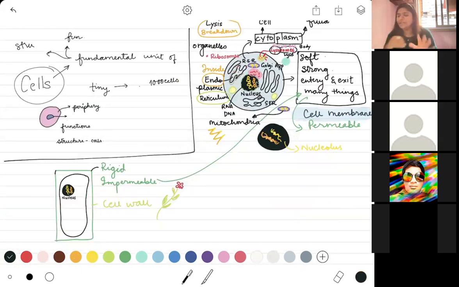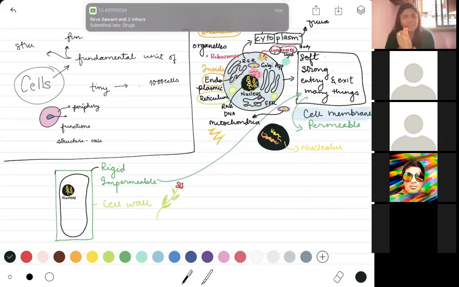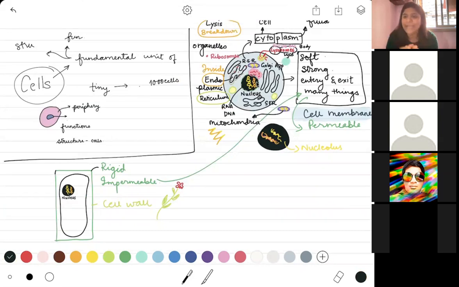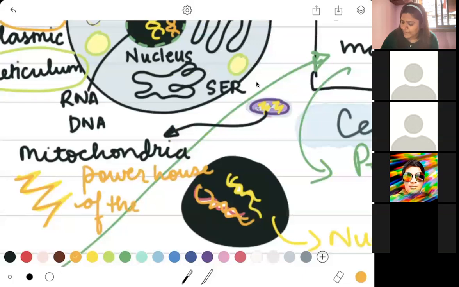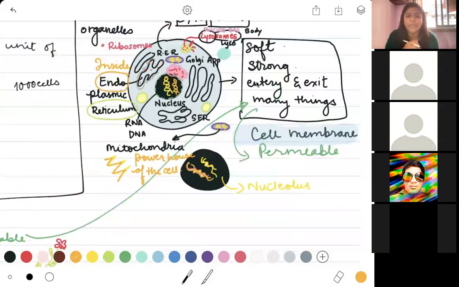So now what you see is there is a structure that is responsible for making the power inside your cell. And that is the reason why your mitochondria is called the powerhouse. So I put this powerhouse of the cell. Anything else that you think the cell might need now? Anything more?